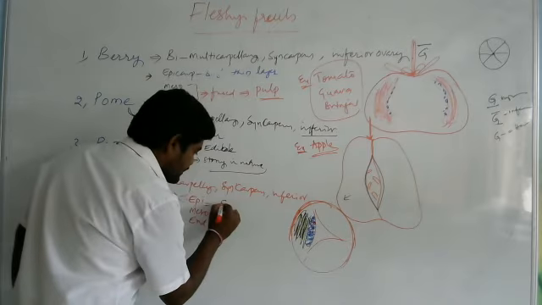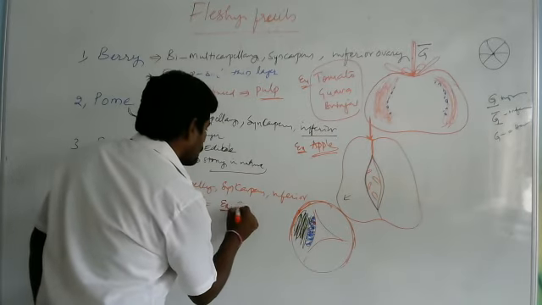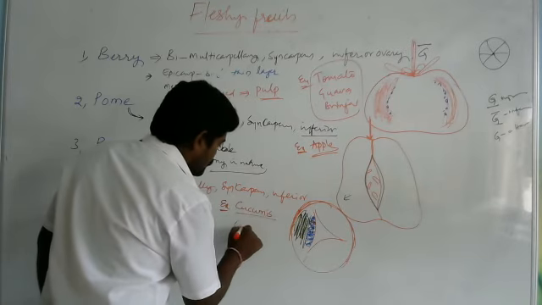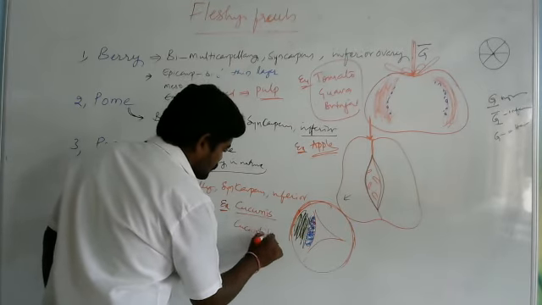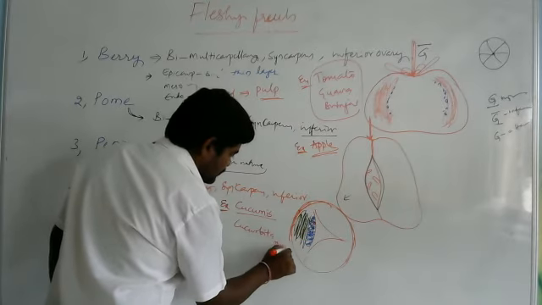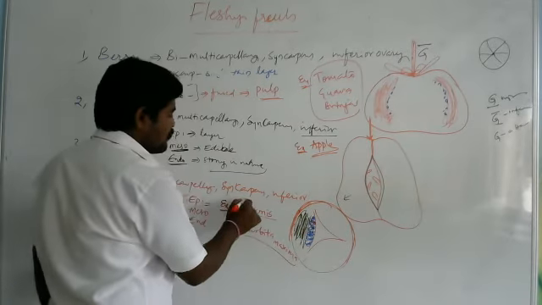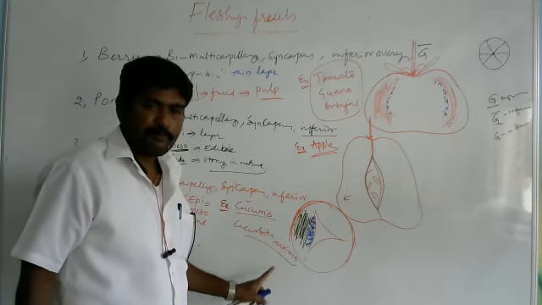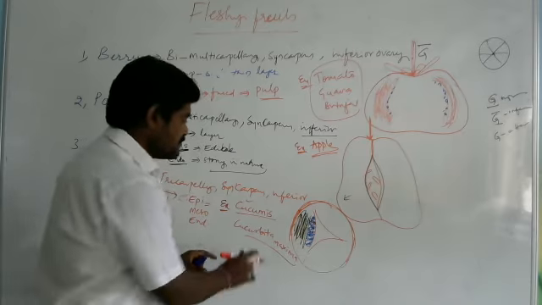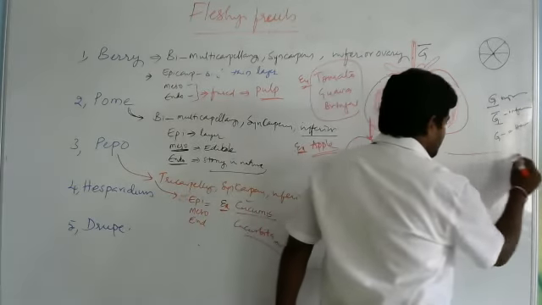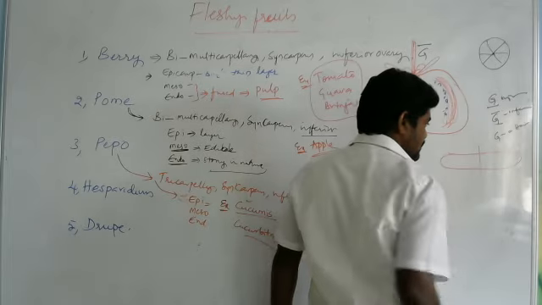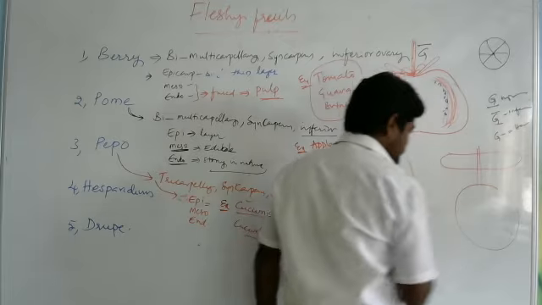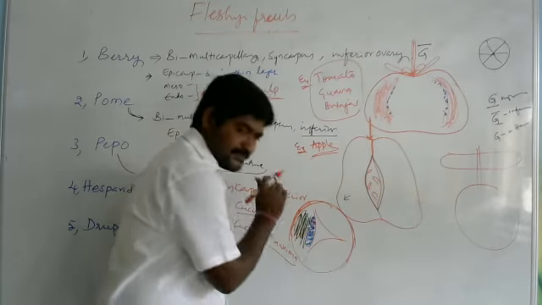For this, the example is Cucumis or Cucurbita maxima. Here, Cucumis means the kakdi, and Cucurbita maxima means pumpkin. So, for example, this is the kakdi. If we cut like this and this, we get a slice, and the slice looks like this.